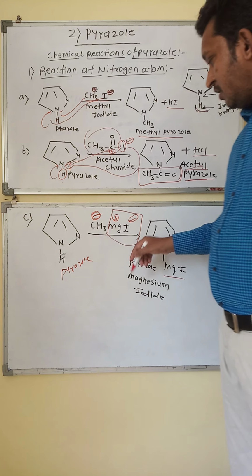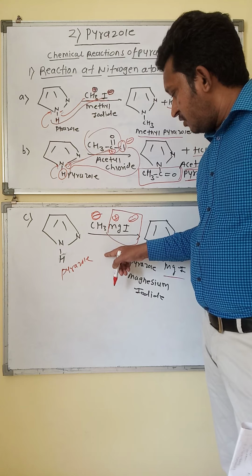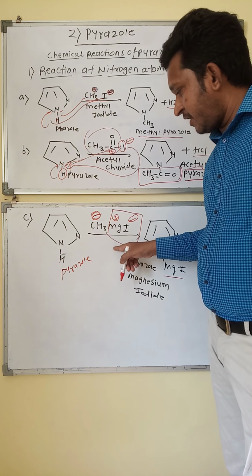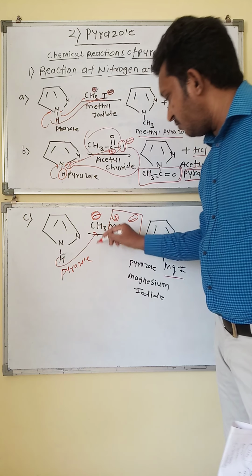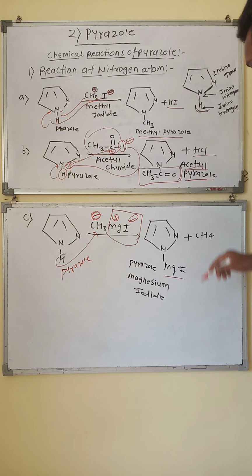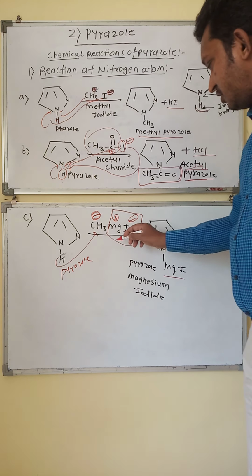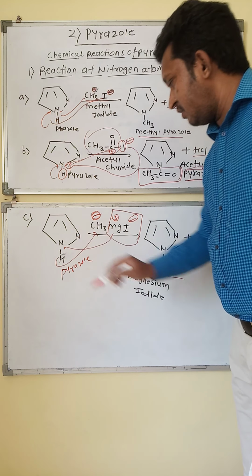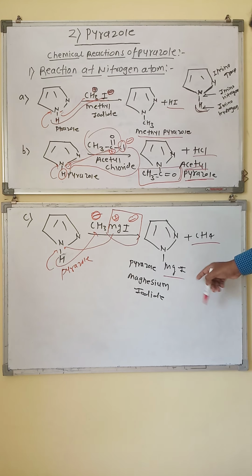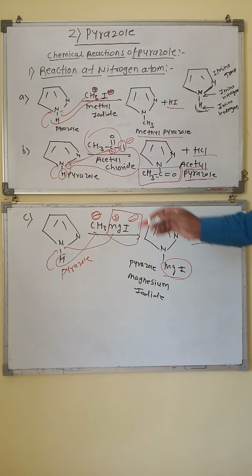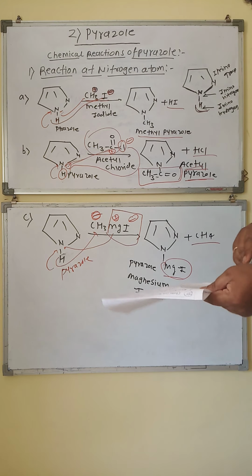So when this methyl magnesium iodide reacted with pyrazole, the methyl group will attract the proton, and we get methane. Now this Mg positive will be attached to the nitrogen atom because of the lone pair of electrons on nitrogen, and so we get the introduction of MgI, that is pyrazole magnesium iodide. This is the reaction at the nitrogen atom.